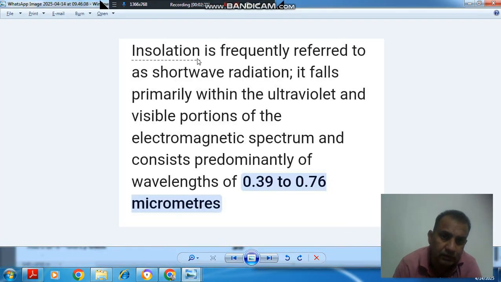Explanation is insolation is frequently referred to as short wave radiation. It falls primarily within the ultraviolet and visible portion of the electromagnetic spectrum and consists predominantly of wavelength of 0.3 to 0.76 micrometer.